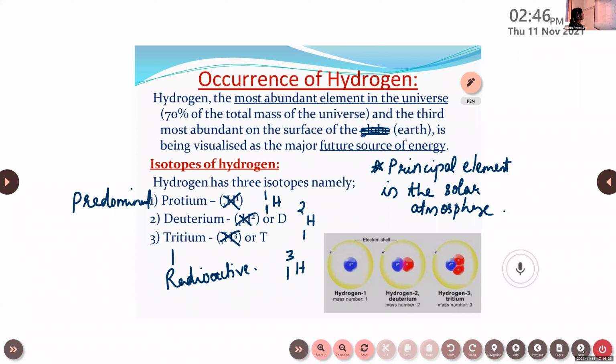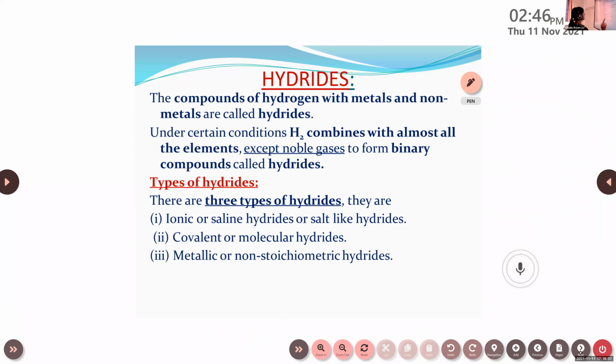Then next one, about hydrides. The compounds of hydrogen with metals and non-metals are called hydrides. When hydrogen reacts with metals and non-metals, the compound formed is known as hydride. Under certain conditions, H2 combines with almost all the elements except noble gases to form binary compounds called hydrides.